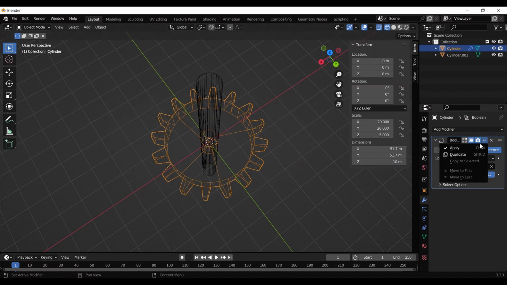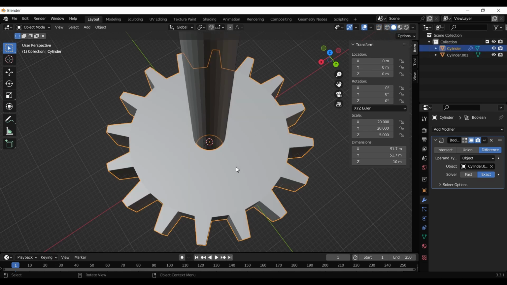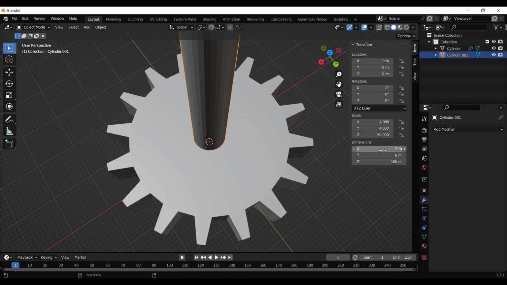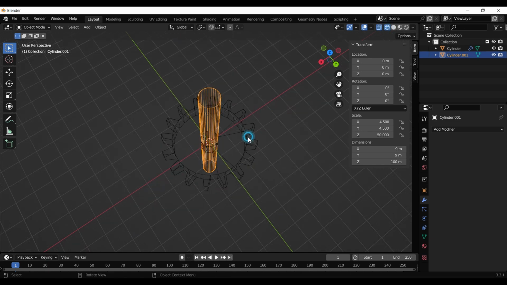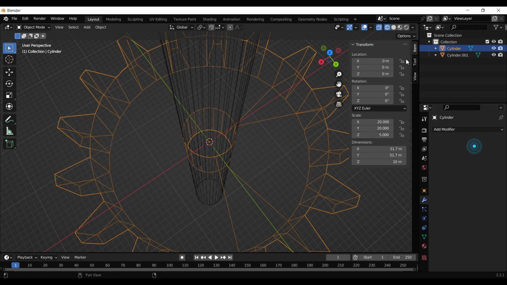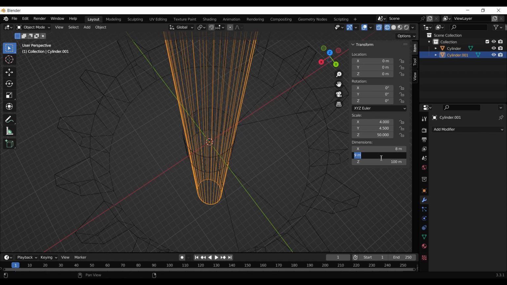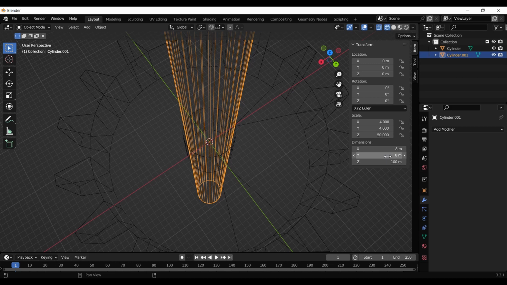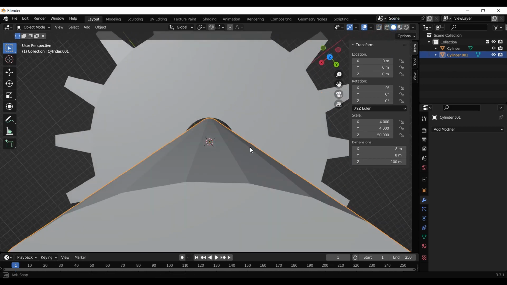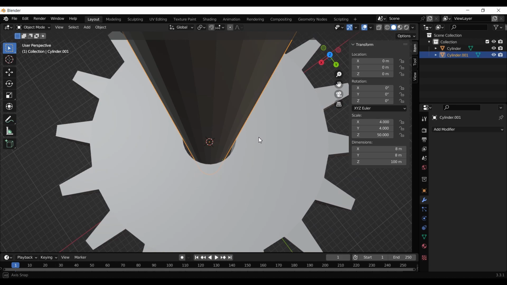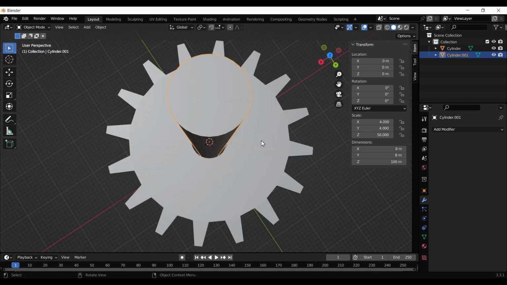So I can apply it. If you want the gear to rotate, then this must be a bit bigger than in reality. And now I will apply it, and when I give back these dimensions here, you can see that here is some space, so it will rotate.